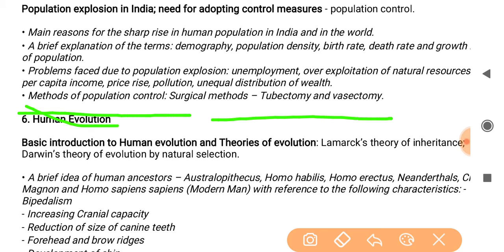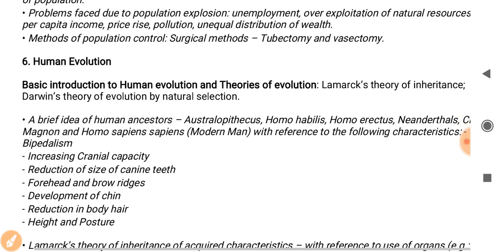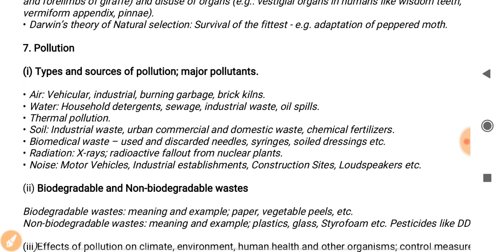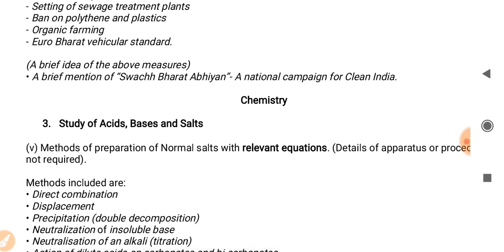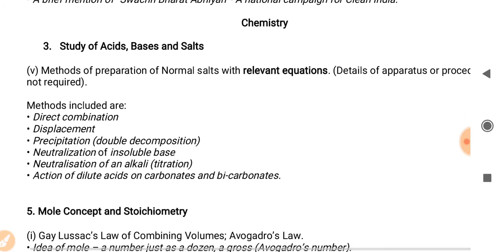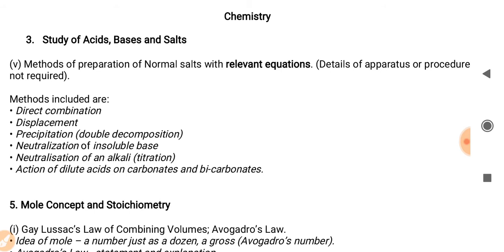Okay, so whenever we go through the chapter, we will discuss this topic also, because this is included, and the other topics we have not covered. Now we move to the chemistry chapters. If you still have any confusion, you can directly ask me or contact me. So in the study of acids, bases and salts, the third chapter, I already mentioned the subtopics which you do not have to cover in the syllabus.